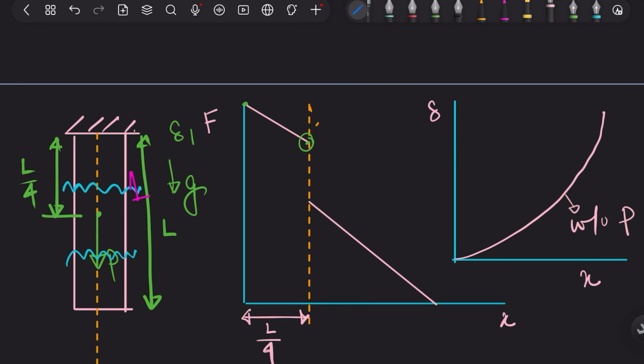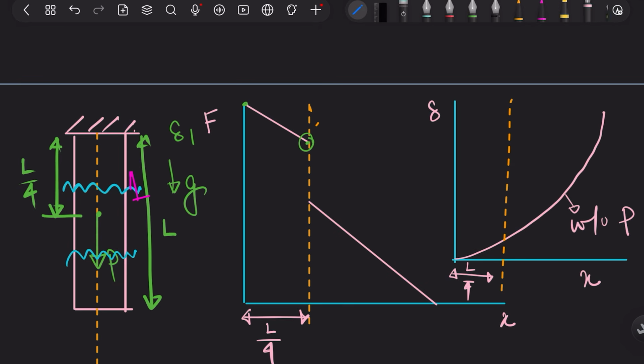Let us see, if I again draw this, this is my x equal to L by 4. The portion beyond L by 4 doesn't know that there is a load at x equal to L by 4.